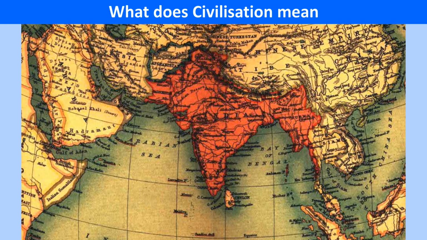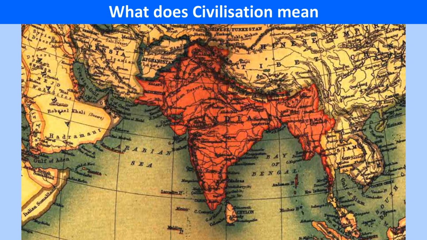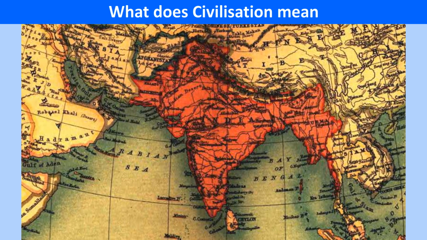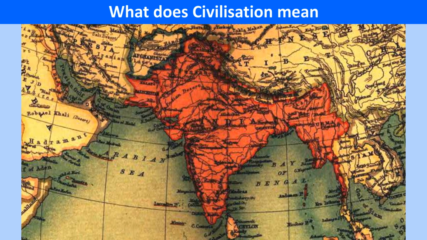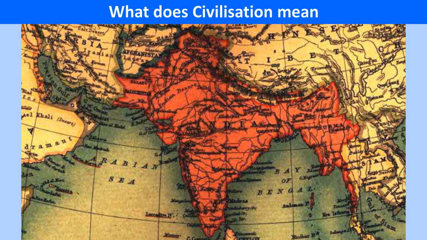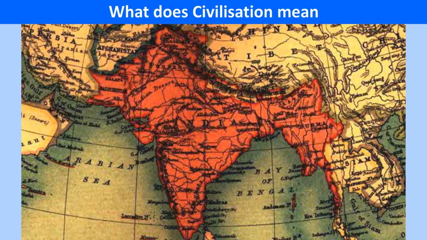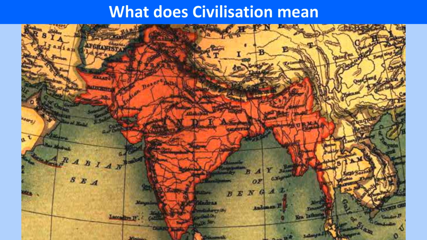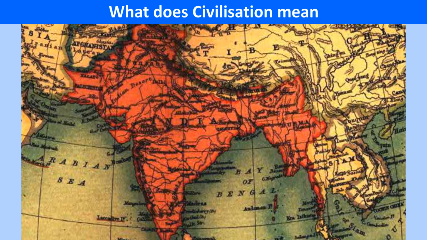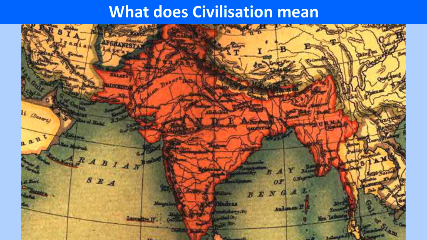What does civilization mean? A civilization signifies a highly developed way of living characterized by a developed social system and technological development. It involves a community of people who share certain values, concepts, and practices crucial for their progress and growth. Every civilization grows on technological advancement and material progress.